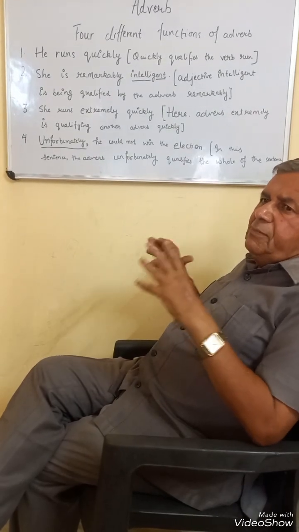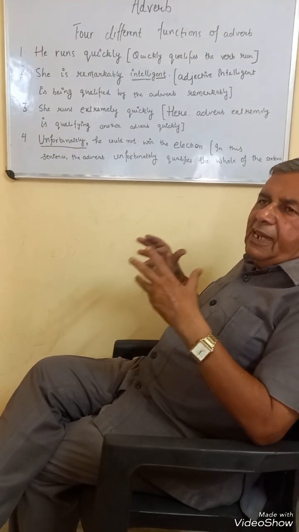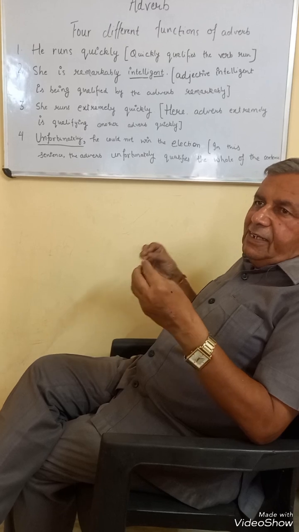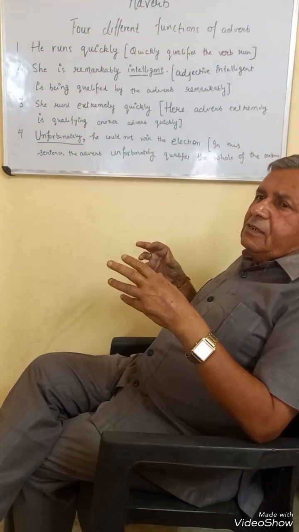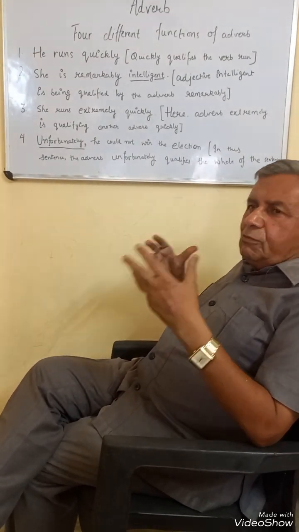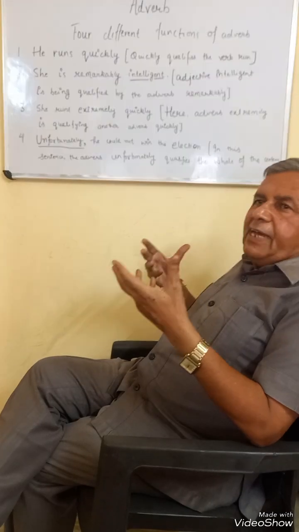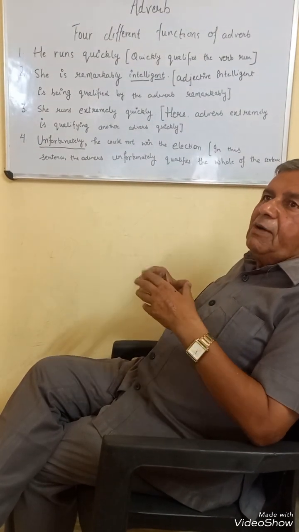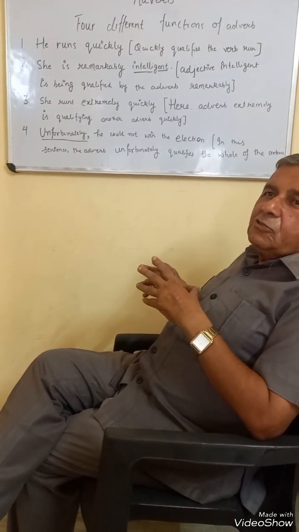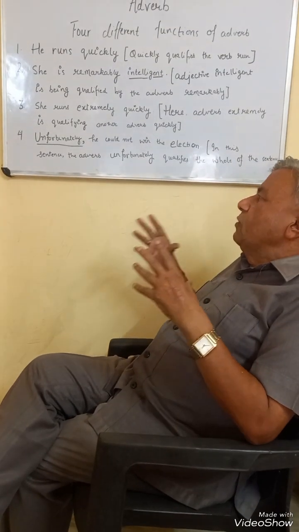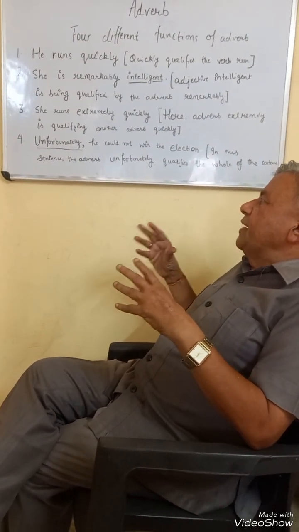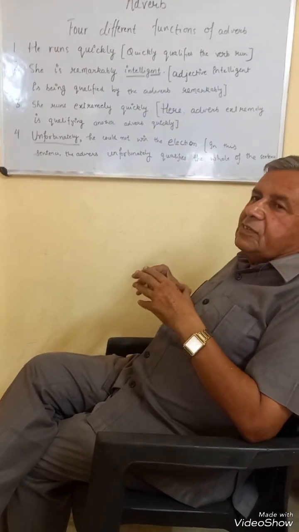The comment is being made about this outcome of the election. Unfortunately is an adverb that makes some comment, some observation, some sort of reaction or opinion about the whole of the sentence. So this is the fourth function of adverb, to qualify the whole of the sentence.